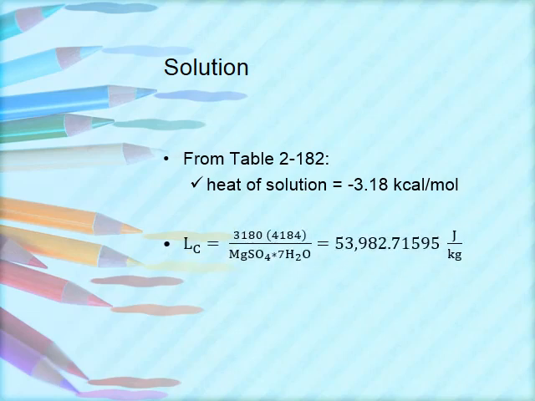Now, using Table 2-182, also from the Perry's Chemical Engineering Handbook, we would get the heat of solution as negative 3.18 kilocalories per mole. Then, using this, we will get lambda C as 53,982.72 joules per kilogram.